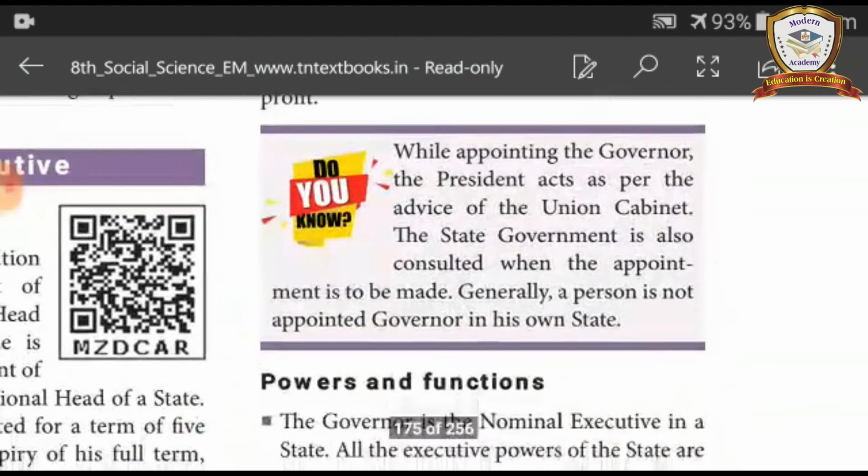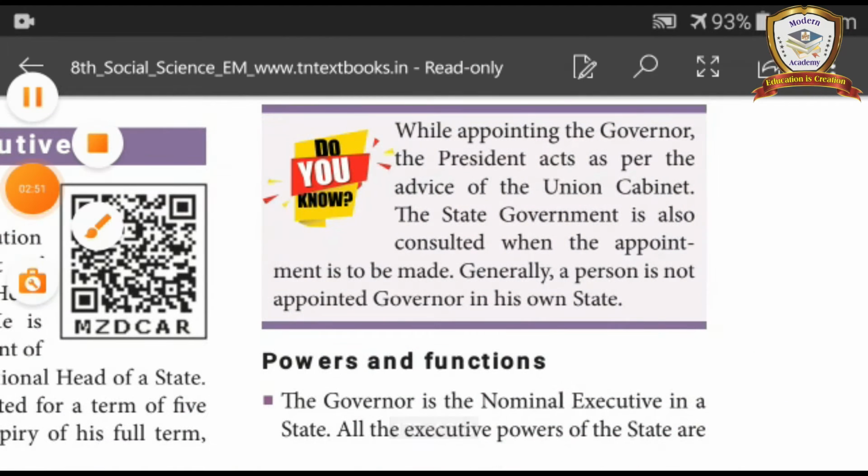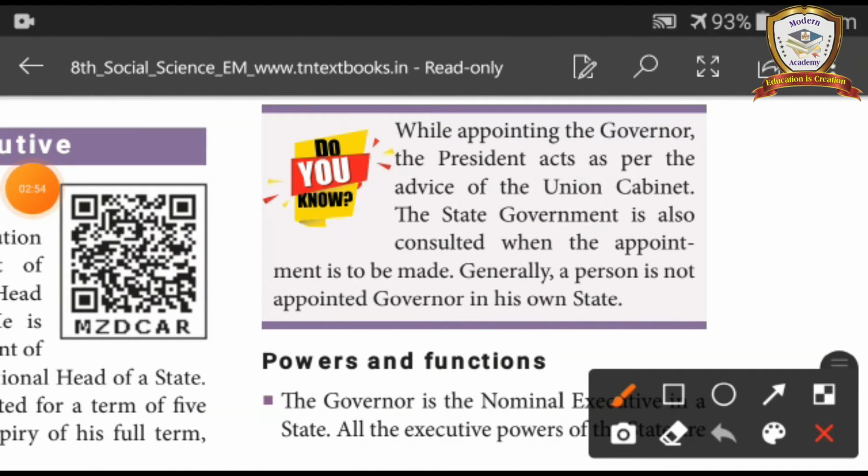While appointing the governor, the president acts as per the advice of the union cabinet. The state government is also consulted when the appointment is to be made. Generally, a person is not appointed governor in his own state.